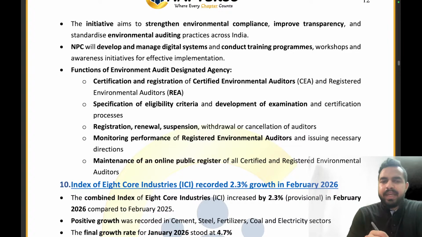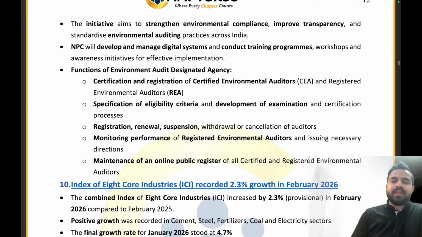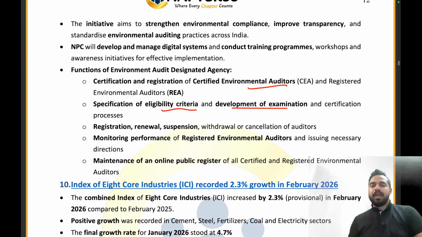Right? Clear everyone? Now what will be the function of the environment audit designated agency? It will be the certification and registration of the certified environmental auditors and registered environmental auditors, the specification of the eligibility criteria and the development of examinations and certification processes. Registration, renewal and suspension will be there. Monitoring performance of the unregistered environmental auditors and issuing necessary directions will also be done. The maintenance of online public registry at